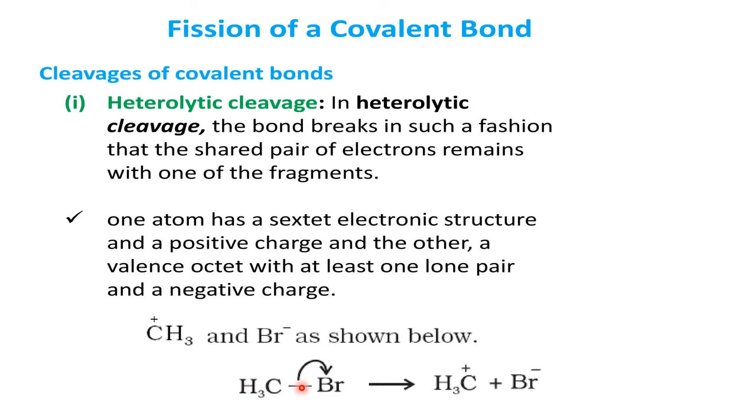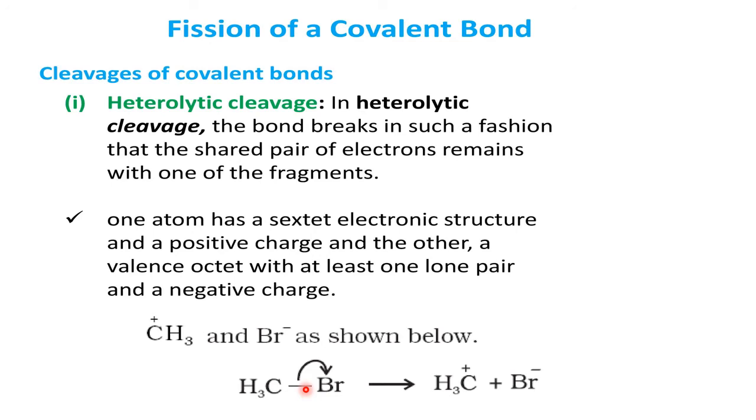How is this bond broken? Here, both electrons are taken by the bromide. Why is bromide taking both electrons? For this, we have to refer to the electronegativity. When you compare the electronegativity of the bromide with the methyl, or especially with the carbon of the methyl, bromide is more electronegative. So what happens? It wants to take both electrons towards itself, acquiring the negative charge. In this way, because of the difference in electronegativity, which is required for the organic reaction, the situation is demanding for a reaction to happen.